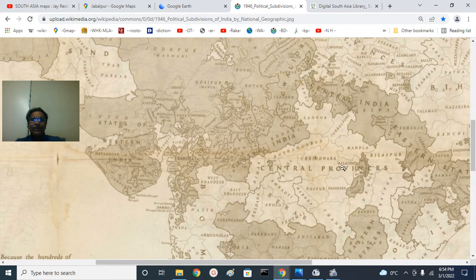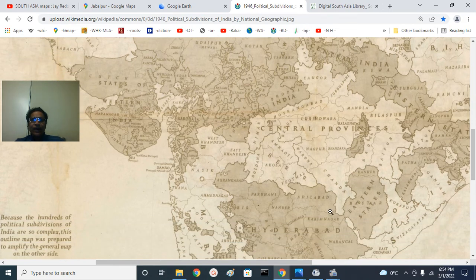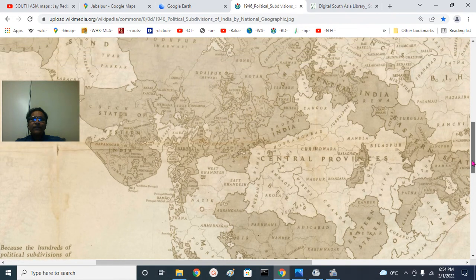This is the central provinces, right? Central provinces, you see, has four divisions. We have the Vidarbha division, that is the Nagpur division. You see Nagpur. Then the Berar division, that is Amravati, Akola, Yavatmal and Buldhana. It was formerly the Asaf Jahi Nizam's territories.